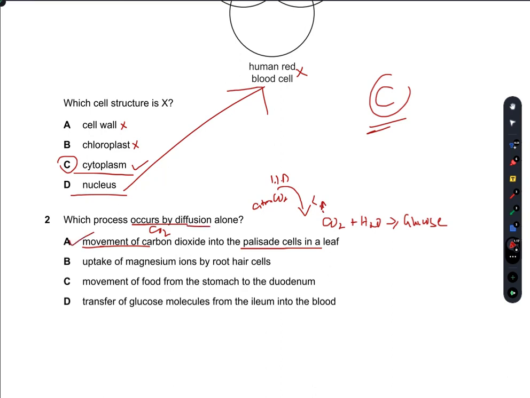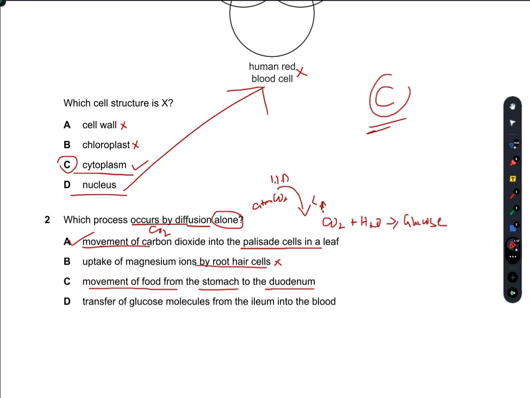Uptake of magnesium ions by the root hair cells can take place by osmosis or diffusion, and active transport as well. So B is incorrect. Movement of food from the stomach to the duodenum can again be carried out by diffusion as well as active transport. He has asked us diffusion alone.